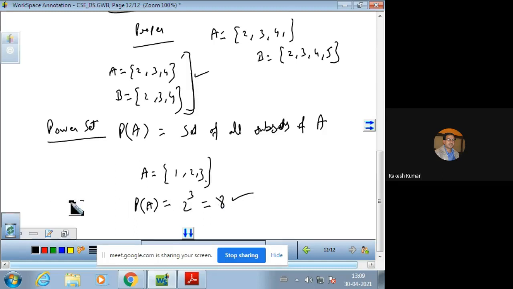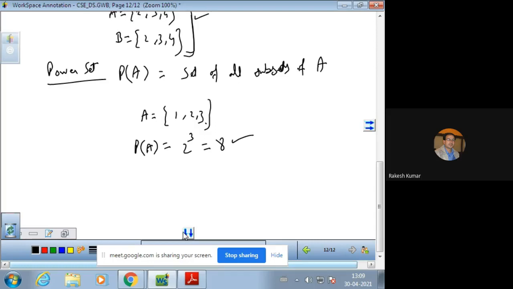Universal set is also there. Universal set means all the sets under investigation are subsets of a fixed set. If all the sets under investigation are subsets of a fixed set, then that set is denoted by capital U. It is said to be a universal set.